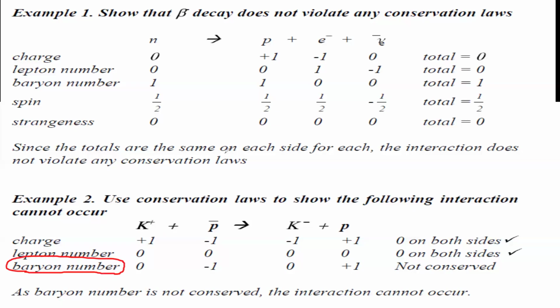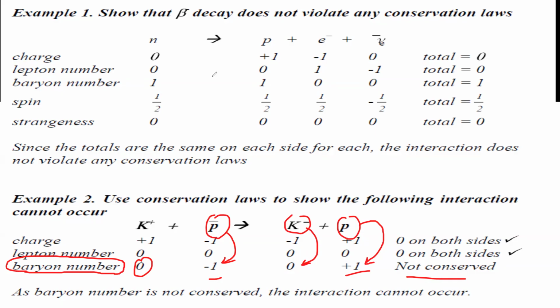Every baryon is +1 and an anti-baryon is -1. A meson has a 0 baryon number. This proton has +1, the anti-proton -1. This is a meson 0 and a proton +1. Because the baryon number is not conserved, even though the charge and lepton number are conserved, this interaction is not possible.